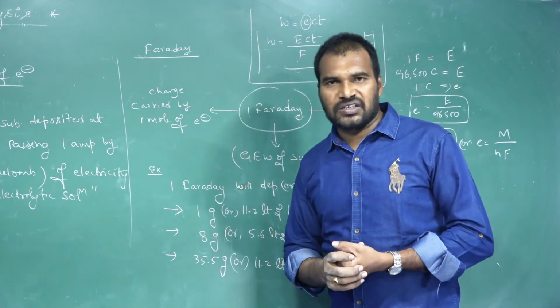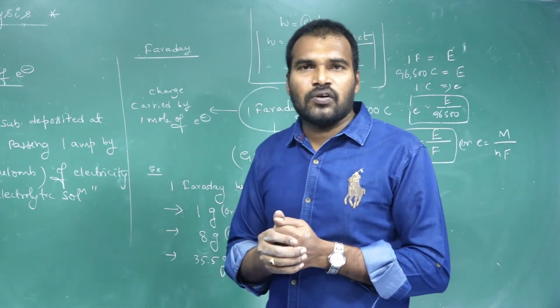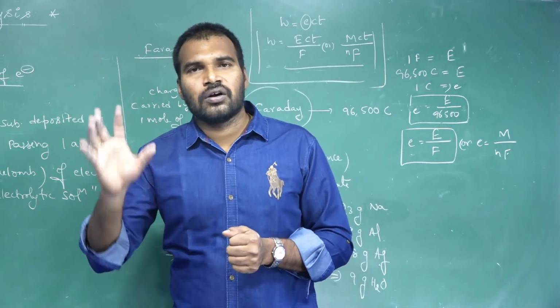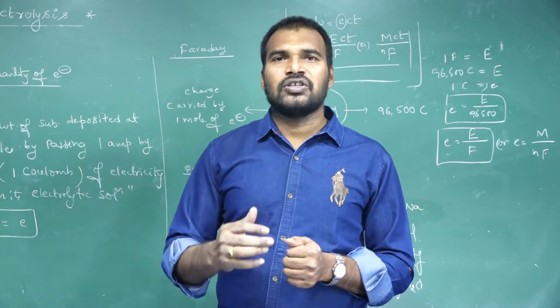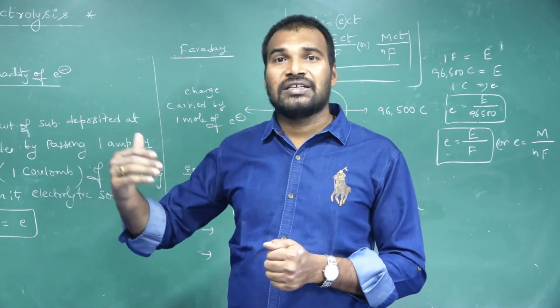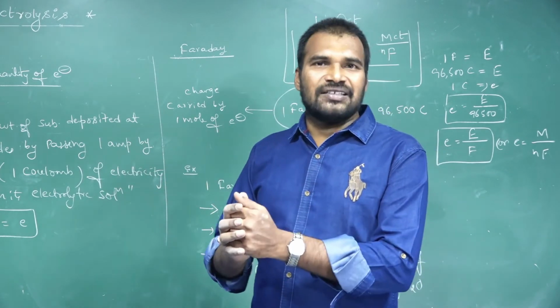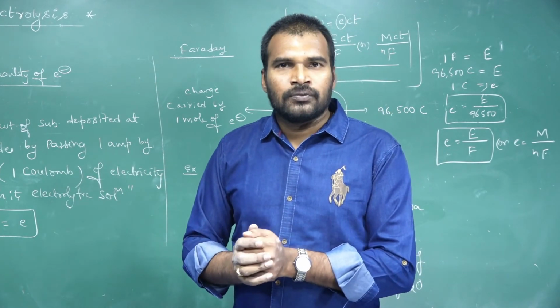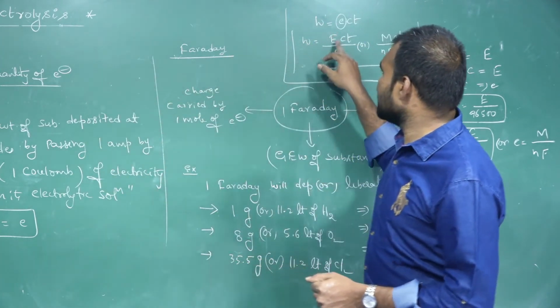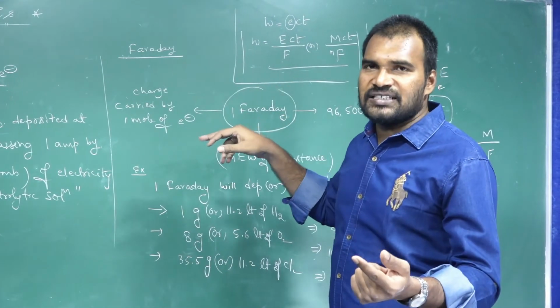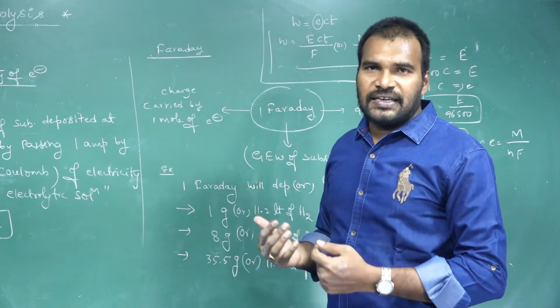According to Faraday's first law, the weight of the substance deposited at electrodes is directly proportional to what? Quantity of electricity supplied. So W is proportional to Q, W is proportional to Ct, W is equal to eCt, where e is electrochemical equivalent, which is always equal to E by F. If we substitute that, W is equal to ECt by F. Equivalent weight is nothing but molecular weight divided by its n factor.